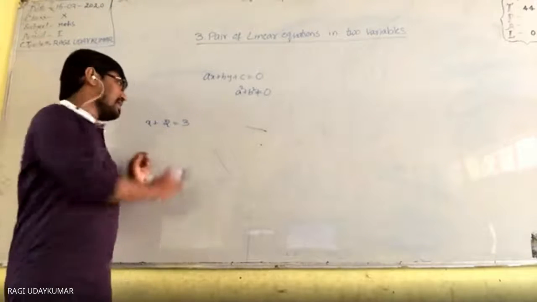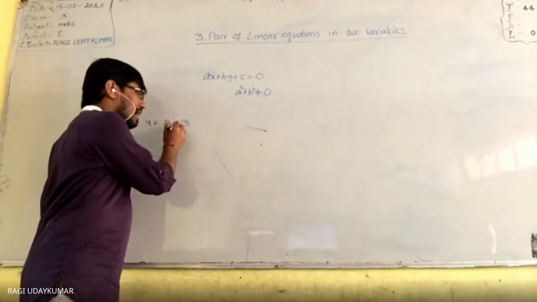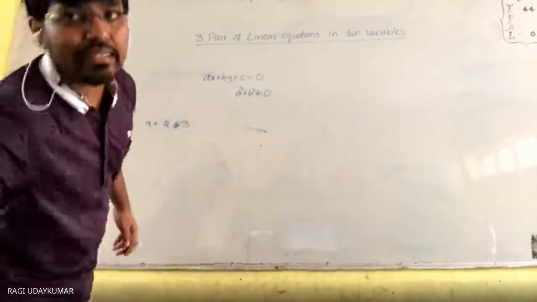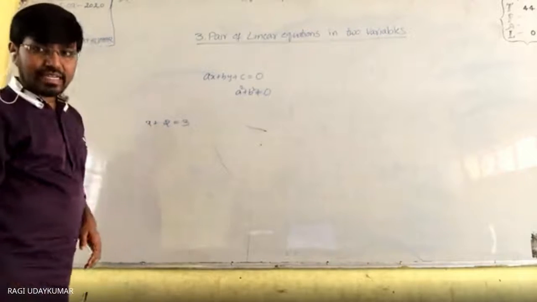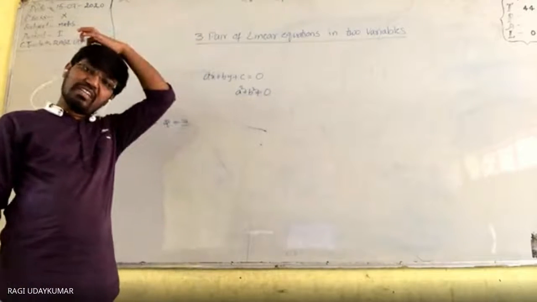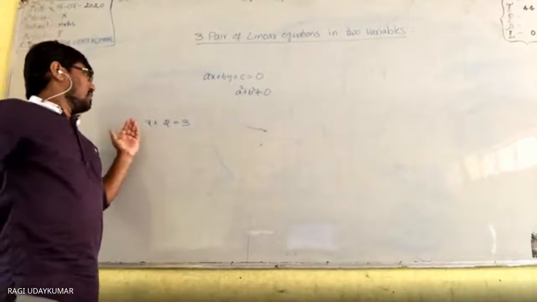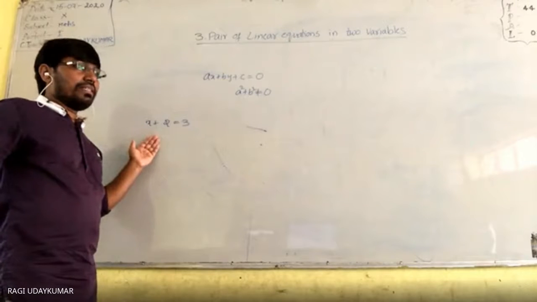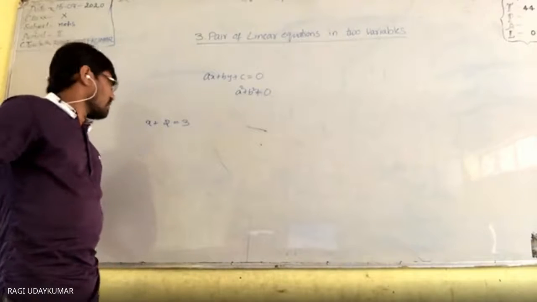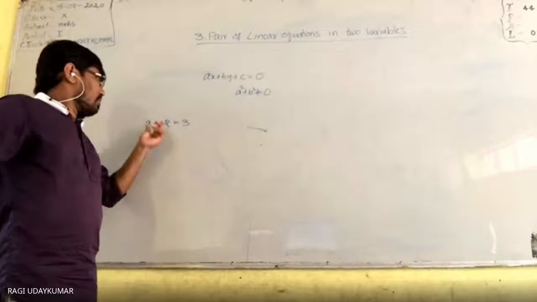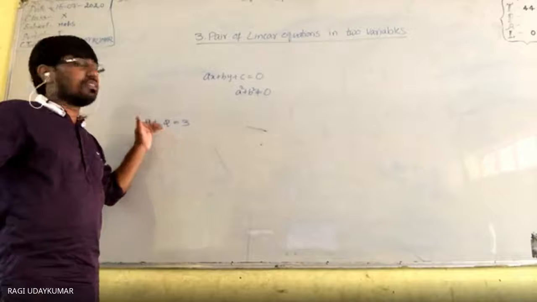An open sentence may contain the greater than symbol, or the less than symbol, or less than or equal to, or the equals to symbol. Simply, a sentence which contains a variable is called an open sentence. Okay. So here, this is an open sentence which contains the equals to sign, so we call this an equation.